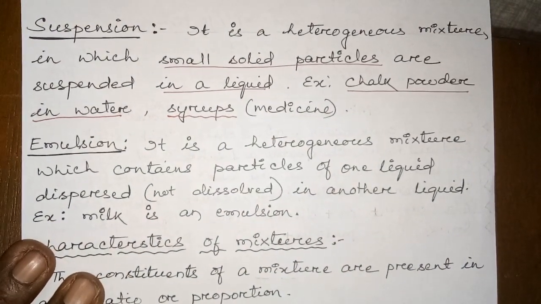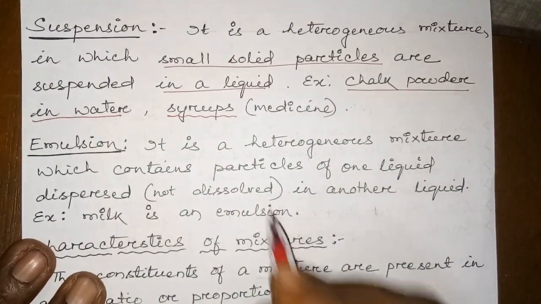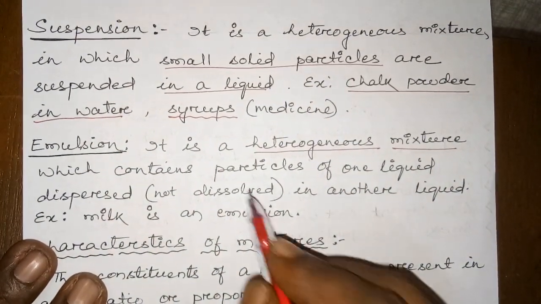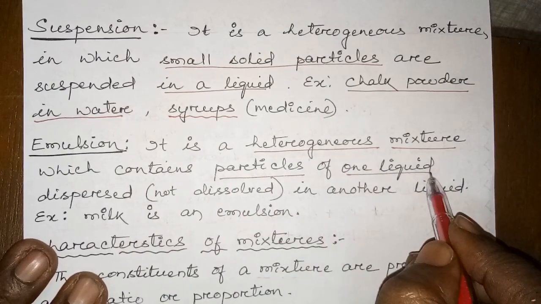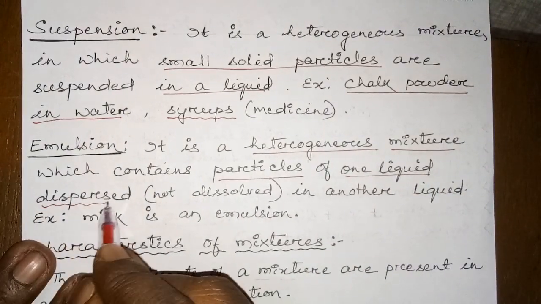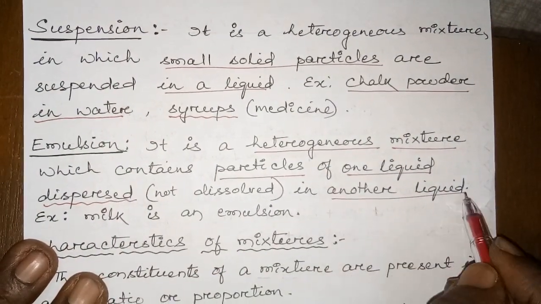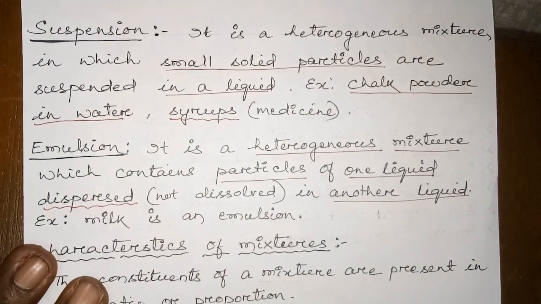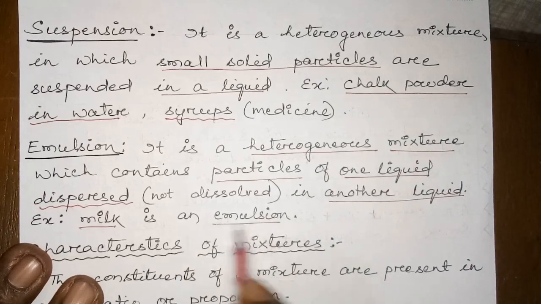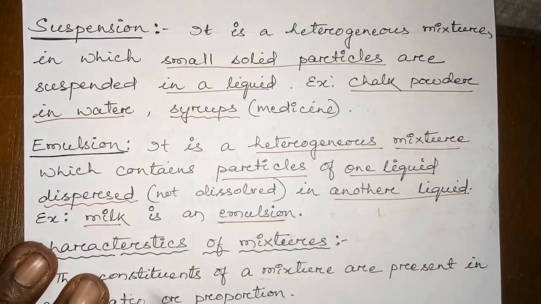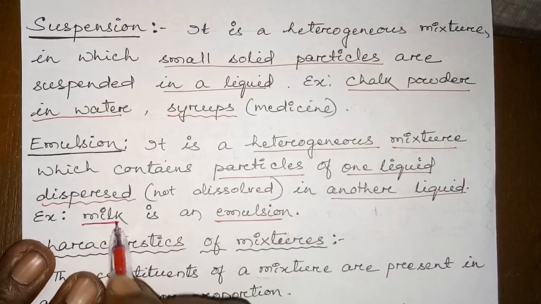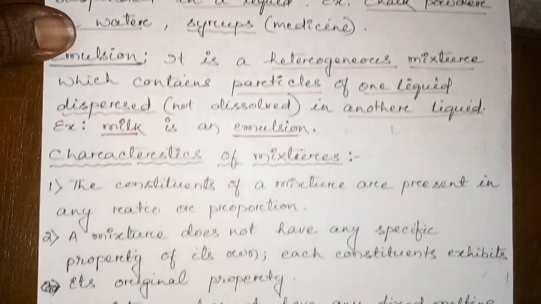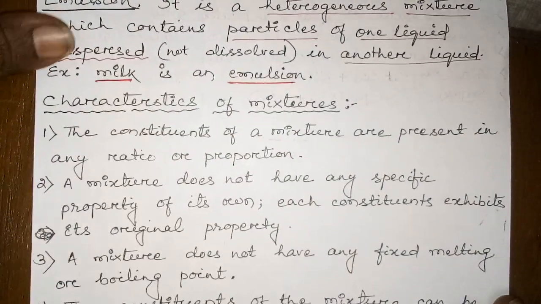Okay, now the next term is emulsion. It is also a heterogeneous mixture which contains particles of one liquid dispersed, not dissolved, dispersed in another liquid, that is called emulsion. Like milk is an example of emulsion. It is most important. Milk is an example of emulsion. Clear? Then now we'll discuss the characteristics of mixture.